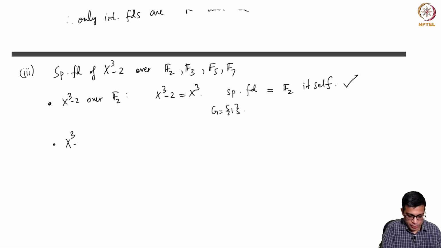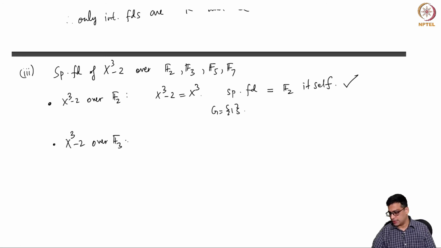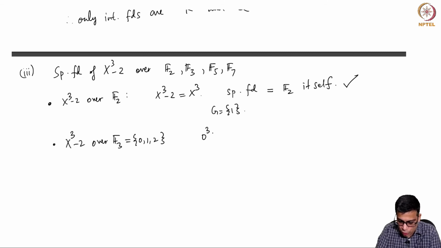So x cubed minus 2 over F3. What are the roots of this? It is a degree 3 polynomial, so I can quickly check the roots. F3 has 0, 1, 2. 0 cubed is 0, which is not 2, so 0 is not a root.